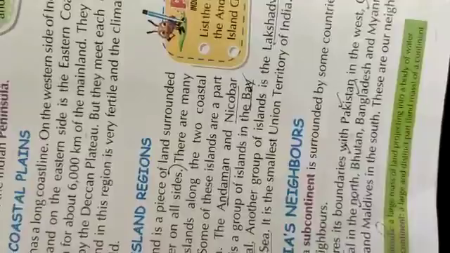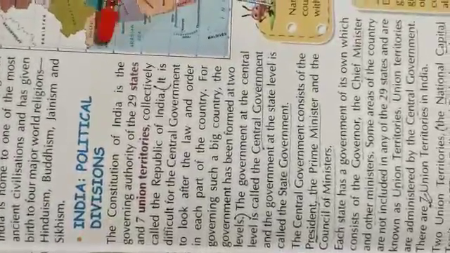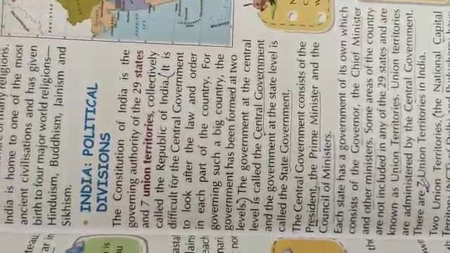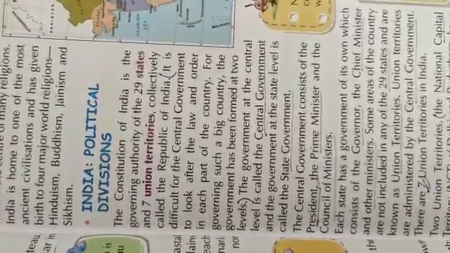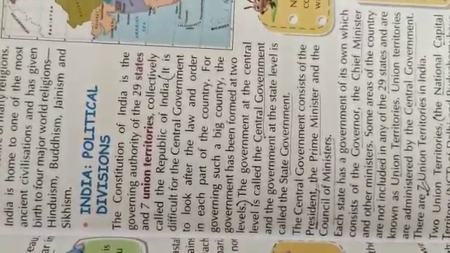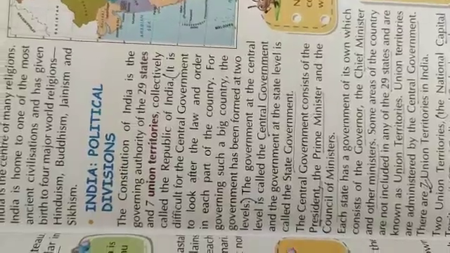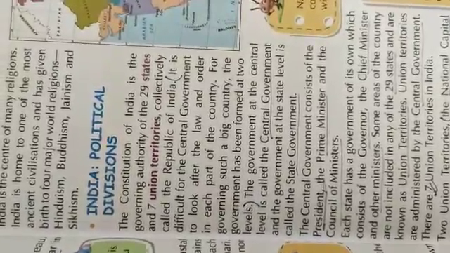Next point is India's neighboring countries. India has 6 neighboring countries. Number 1 is Pakistan, 2 China, 3 Nepal, 4 Bhutan, 5 Bangladesh, and number 6 is Myanmar. Next point is political divisions. The Constitution of India is the governing authority of the 29 states and 7 union territories.